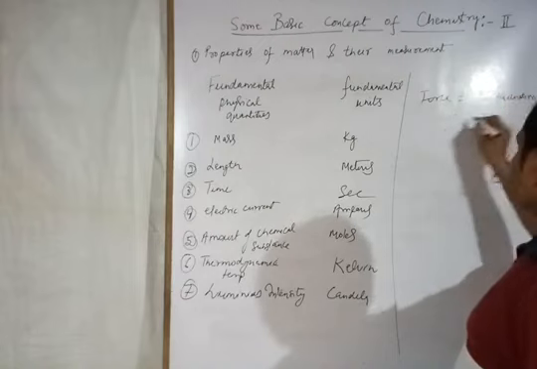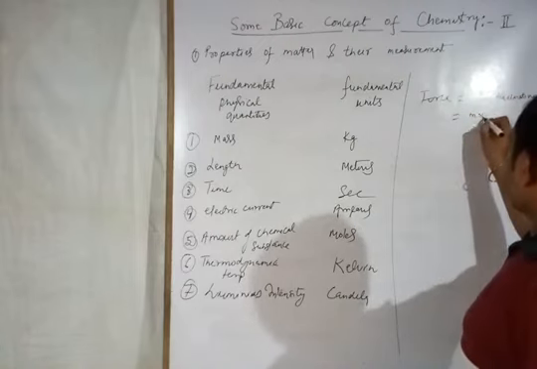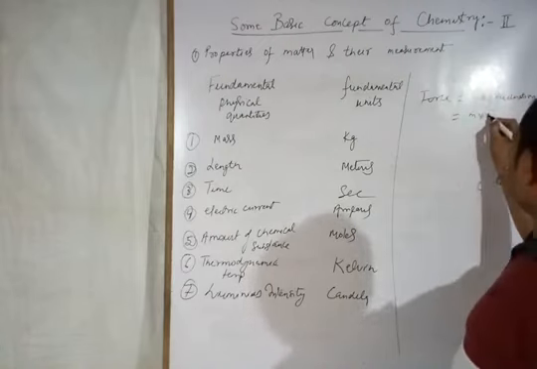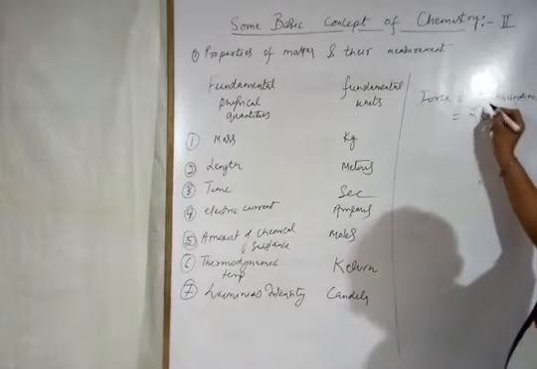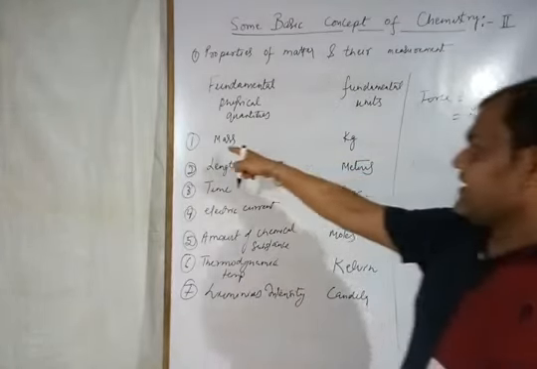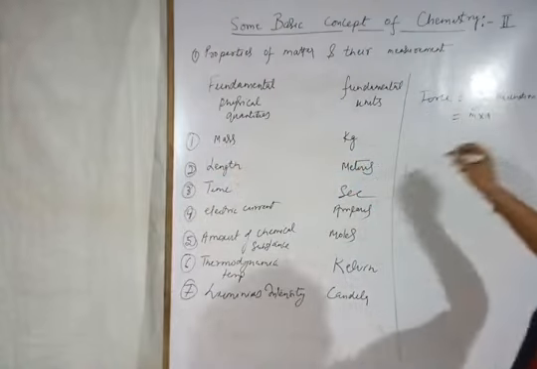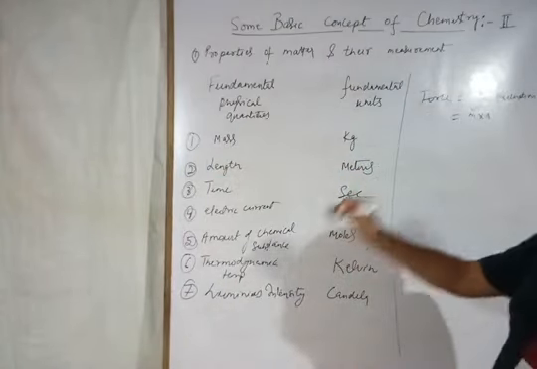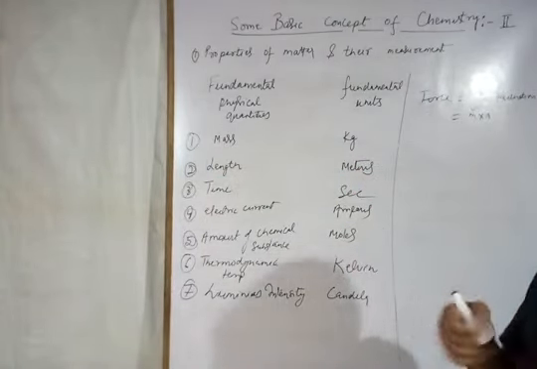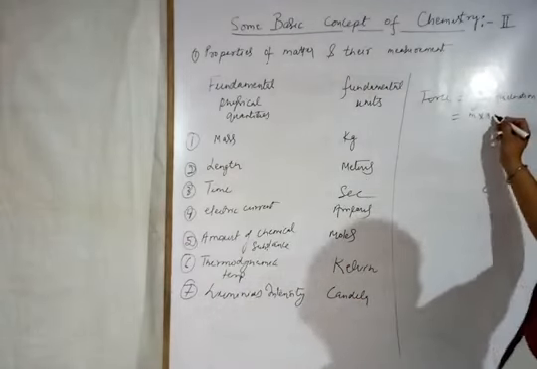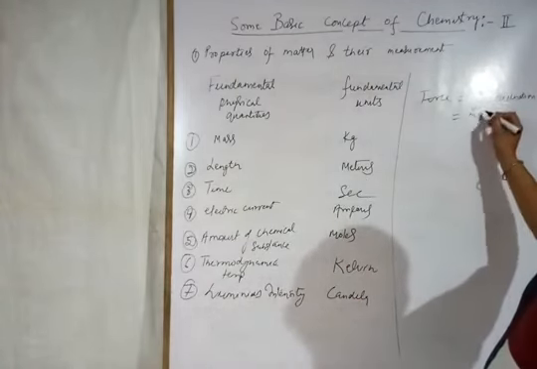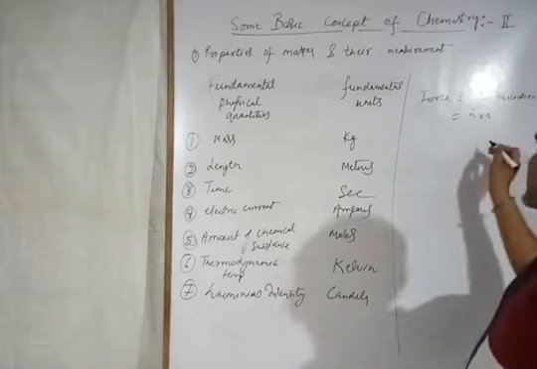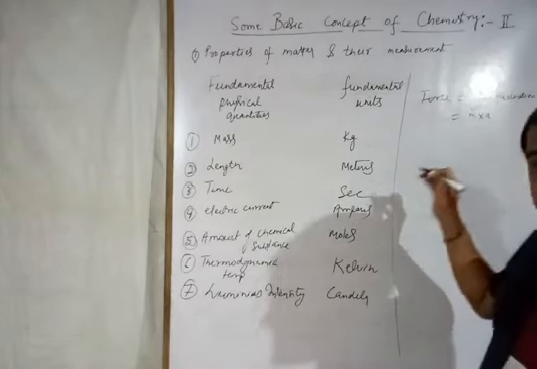Mass into acceleration, that means m into a. Now m into a: m is the fundamental one, because mass is a fundamental unit, but acceleration is not here. So what is acceleration? That will be the derived unit. And we know what acceleration is: acceleration is the change in velocity with time.